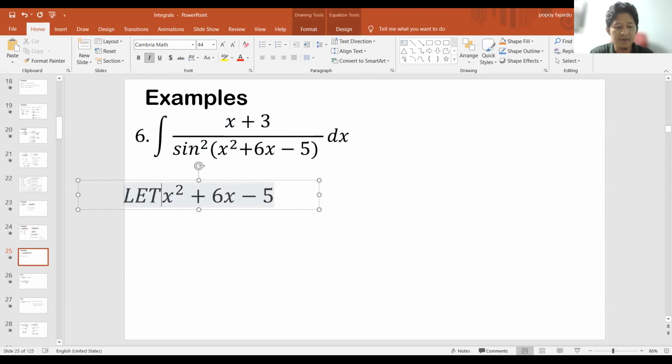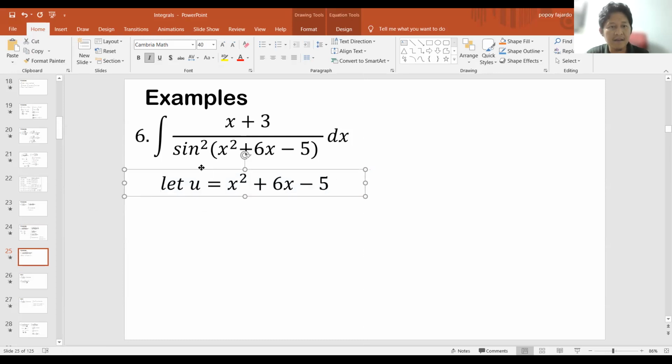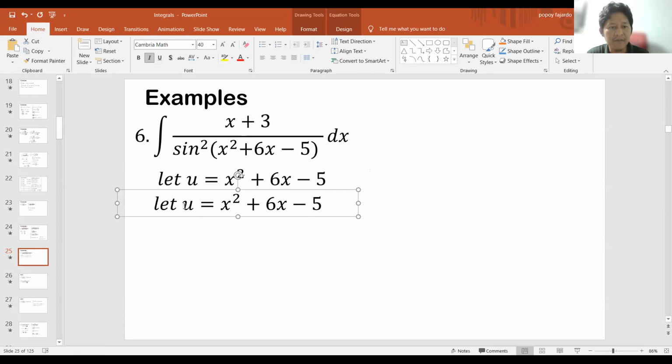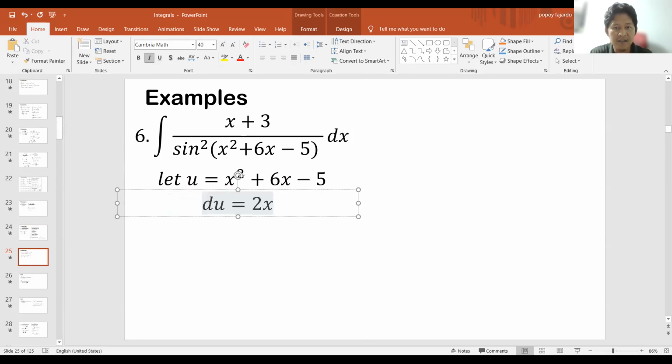Okay, so if we let again u to be this, okay, and I take on the derivative, okay, so what will happen if I take the derivative of this? This will just be du. Again, this will become what? Itong magiging 2x, right? And then plus 6. Okay. Which if I try to factor out, I forgot to place the differential.